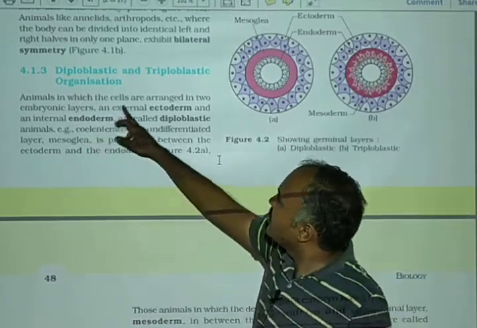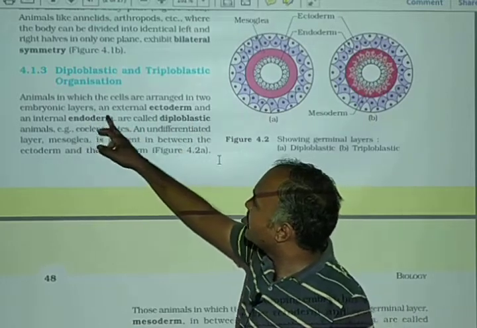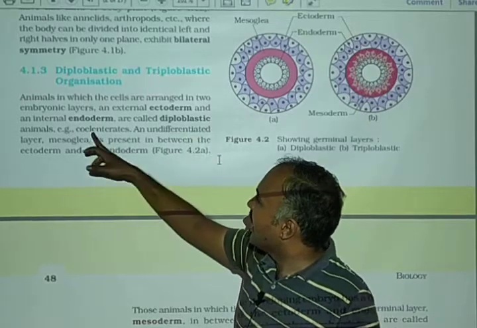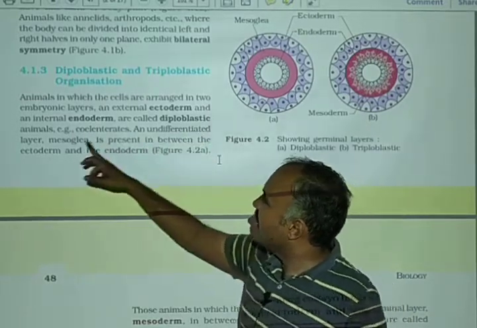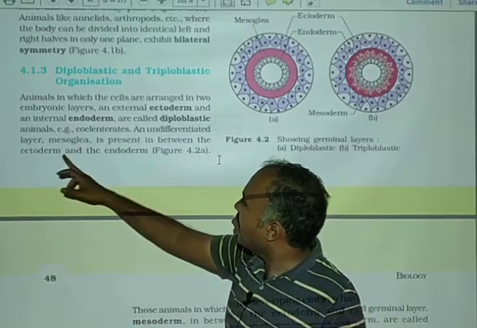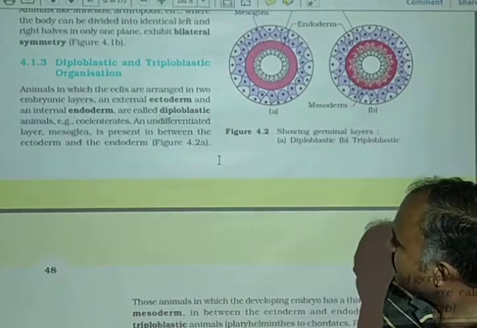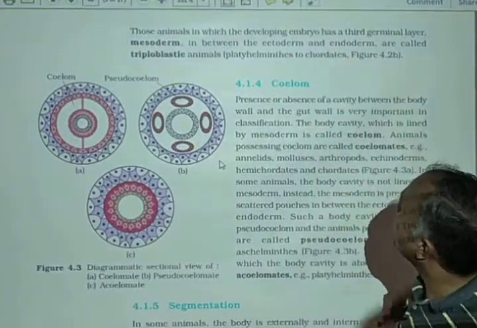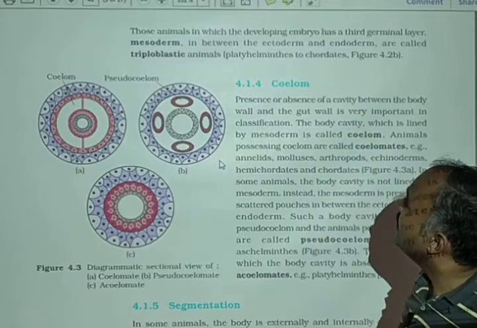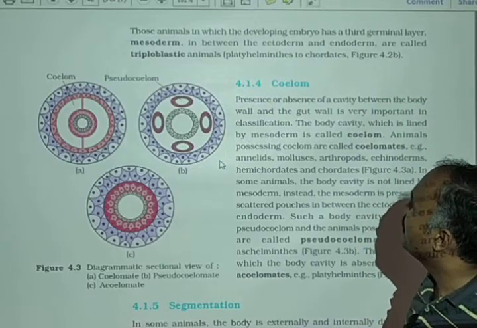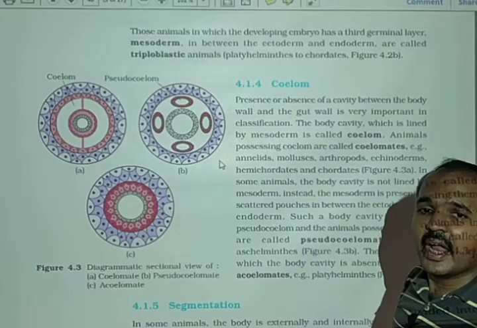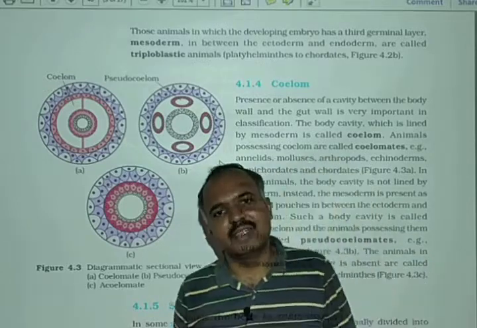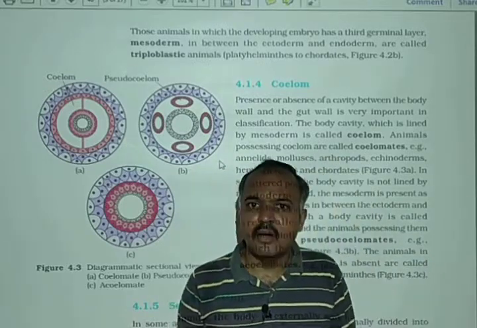Okay, so animals in which the cells are arranged into embryonic layers, an external ectoderm and an internal endoderm, are called diploblastic, like Coelenterates. An undifferentiated layer, mesoglea, is present between the ectoderm and endoderm. And those animals in which the developing embryo has a third germinal layer, known as mesoderm, in between the ectoderm and endoderm, are known as triploblastic animals, like Platyhelminthes and higher phyla like chordates. So this is all about the number of germ layers.